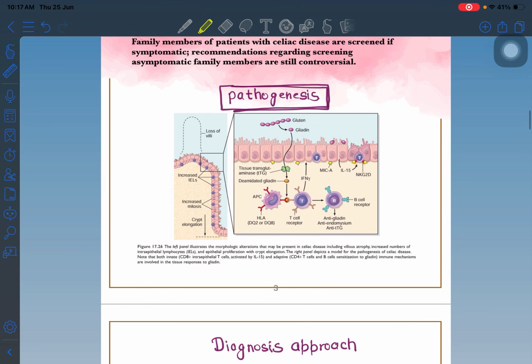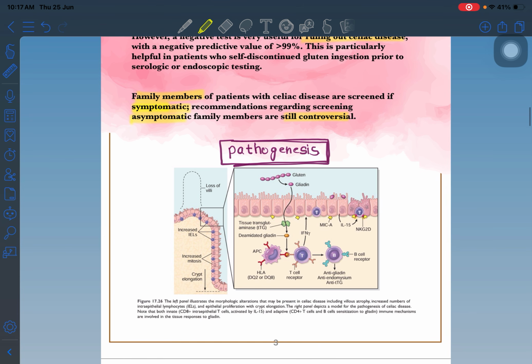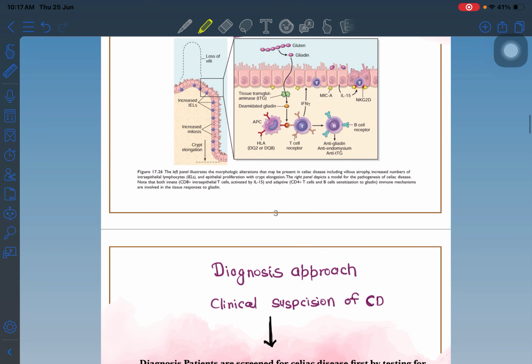That's the important finding. So asymptomatic has the controversy, but in a symptomatic patient we are seeing the symptoms, the father has celiac disease, and the HLA-DQ2 and DQ8 is coming positive, so we can think that this will be celiac disease in this patient. We can rule out the other common things like infection. What is the pathogenesis? We already discussed, but we are going more deeply into the pathogenesis.